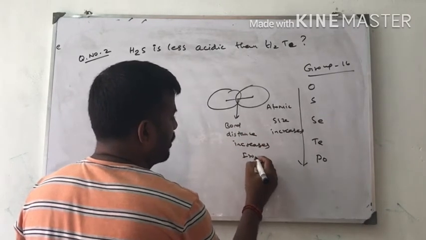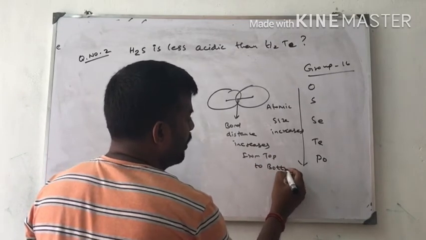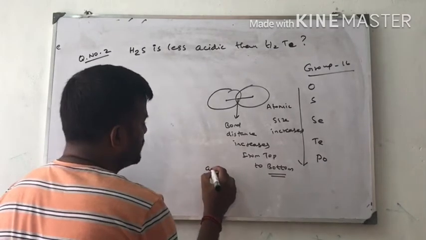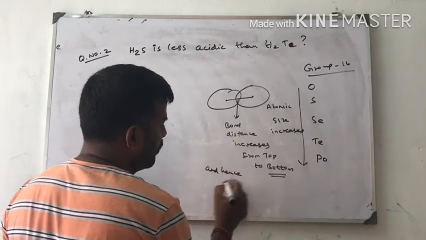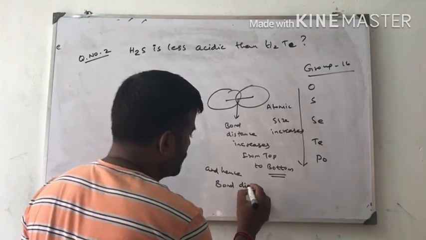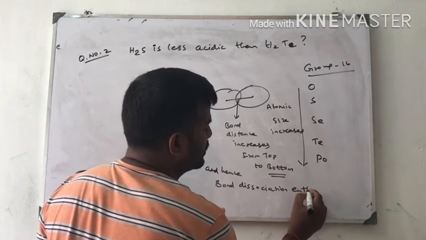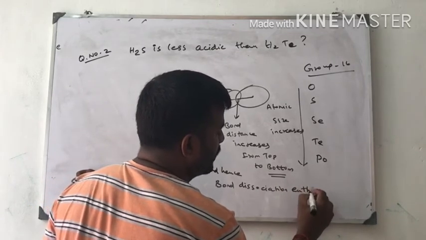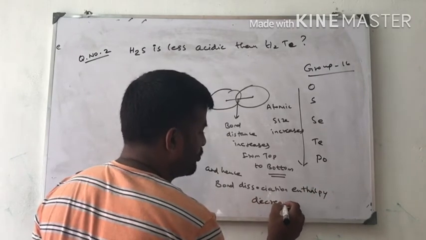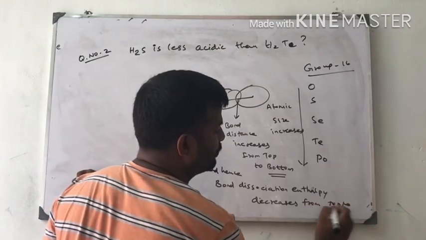From top to bottom the bond distance increases, and hence bond dissociation enthalpy decreases from top to bottom.